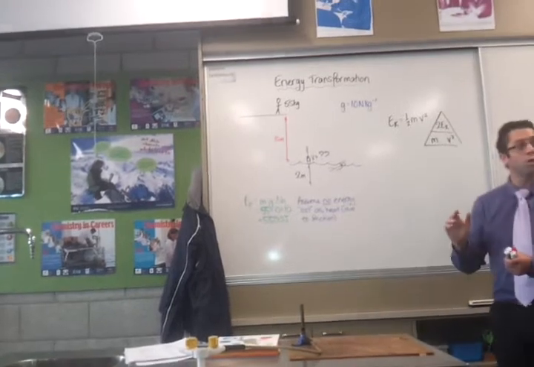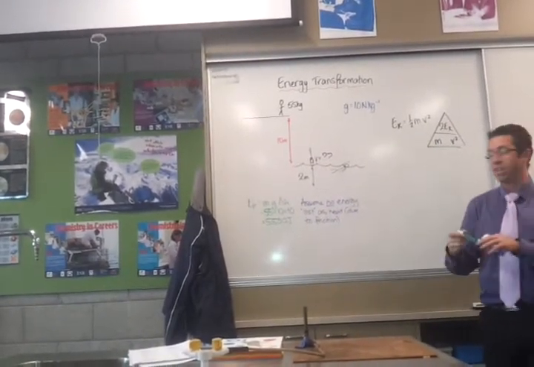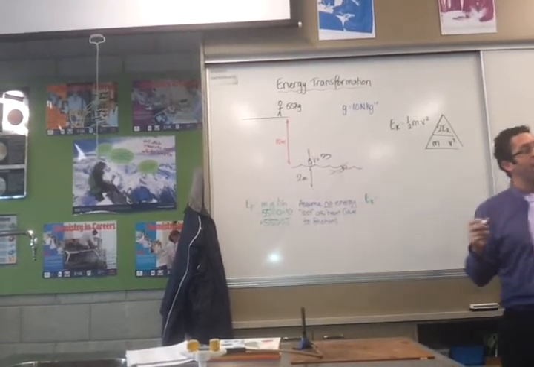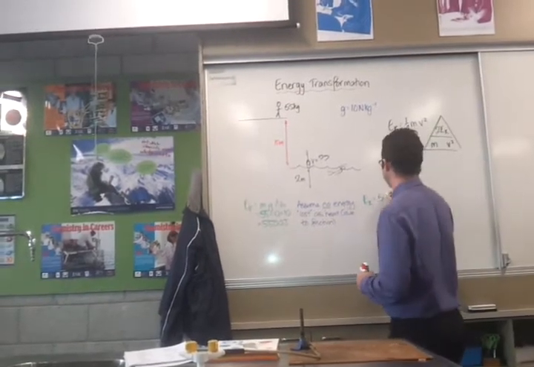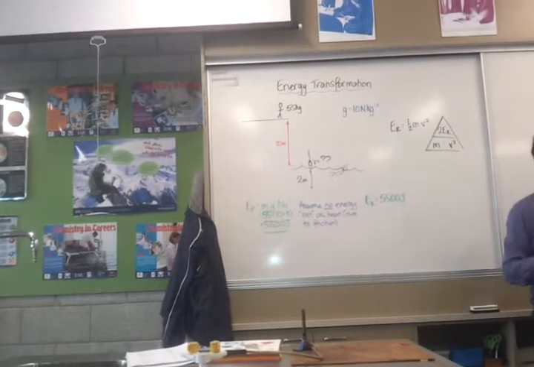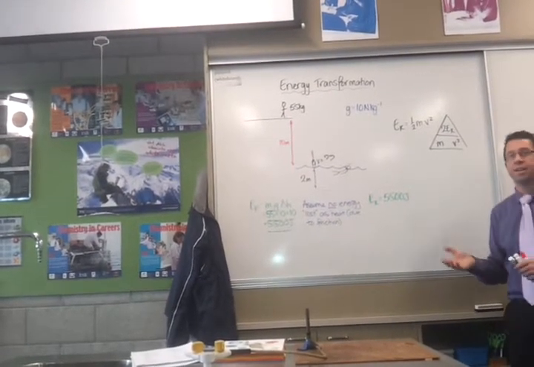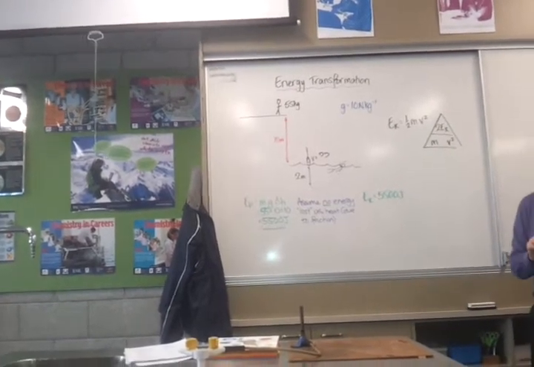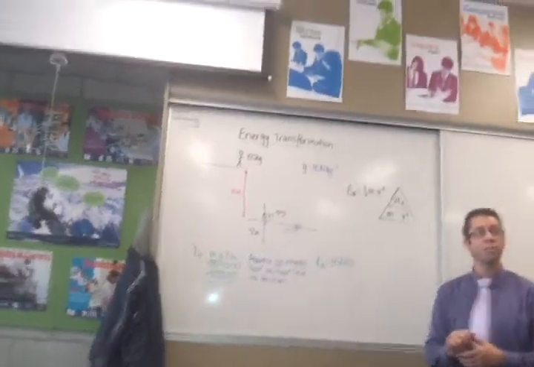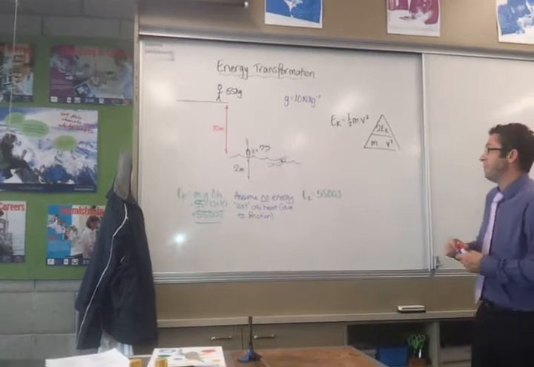Well, the first thing is that work will be done to transform all of that potential energy into kinetic energy. So the EK, or kinetic energy, is going to be 5,500 joules, because that's the same number as potential energy. Now, of course, it won't be that. It'll be a little bit less, because some of the energy will be lost due to friction, so we turn it into heat. But we're going to assume that none of it is, to make our calculation a little bit more simple and to work out what the maximum velocity or speed is going to be.